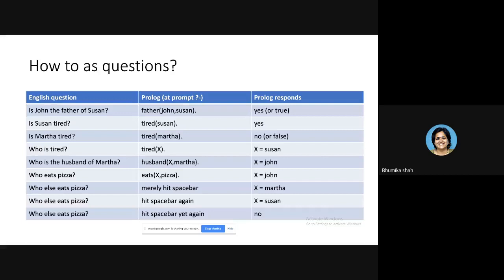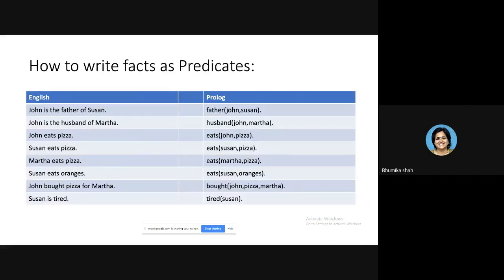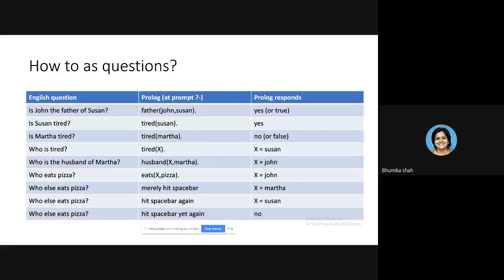If you want to ask, is John father of Susan? How will you write the predicate? Again, you have to identify the generic relationship here, father. So father in bracket John comma Susan. If we go back, do we have any fact saying father John comma Susan? Yes, fact number 1. So Prolog will return true or yes.